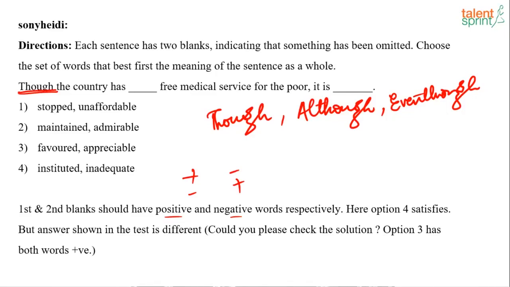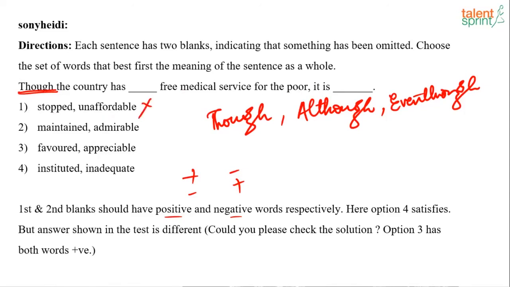But the answer shown in the test is different. Though the country has dash free medical services for the poor, it is dash. Okay, though the country has stopped free medical services for the poor, it is unaffordable.